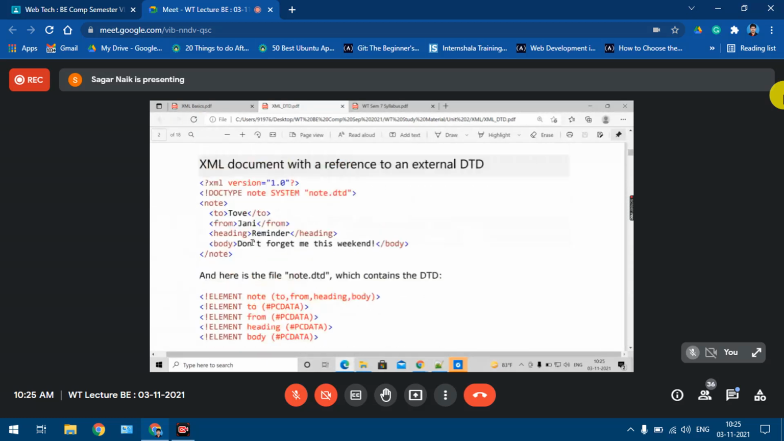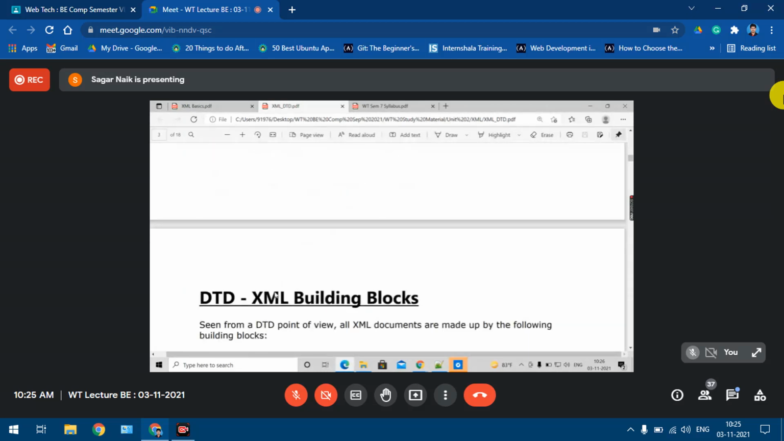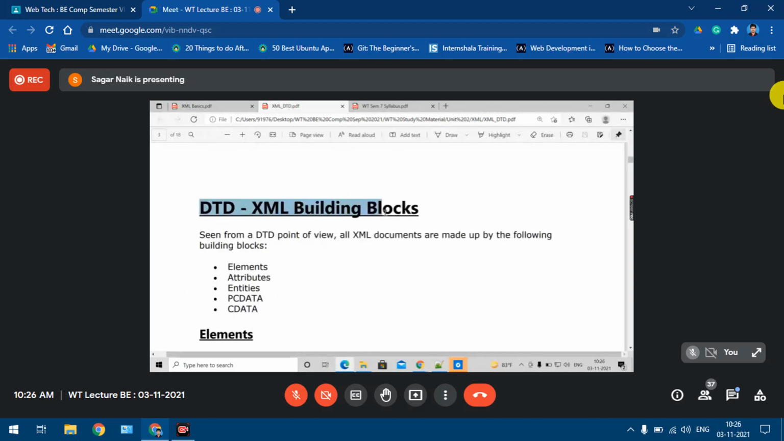Okay, so in this case, this was my XML file, and for this XML file, these statements I put in a separate file. Yes or no? This is the doctype declaration I have to put in the XML file to link my XML file to my DTD file. DOCTYPE is a keyword, this is the root node, SYSTEM is a keyword, and this is the name of this DTD file. Yes or no? Fine. Now we'll go to the DTD XML building blocks.